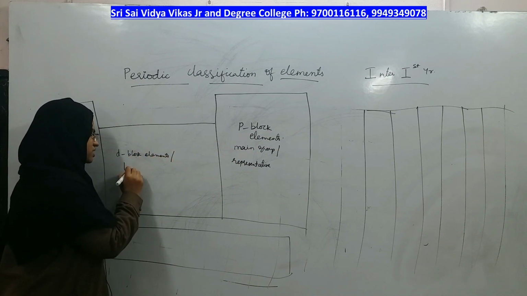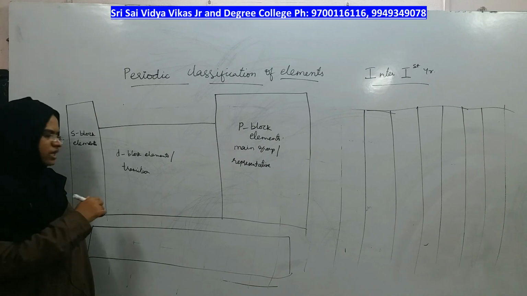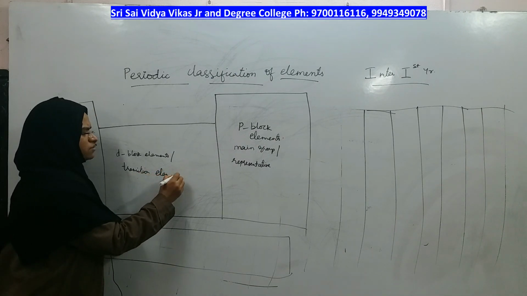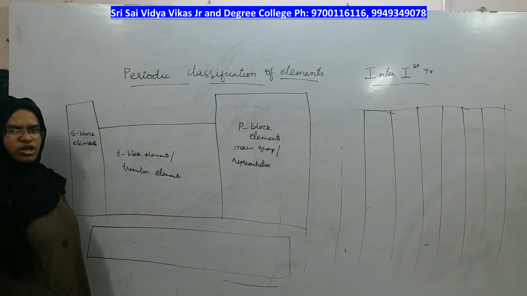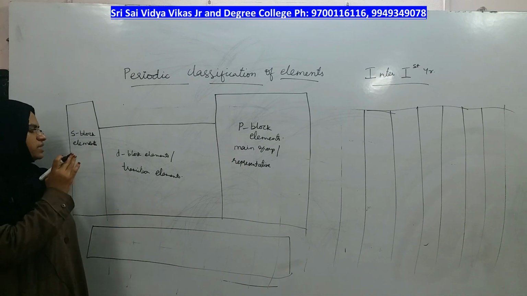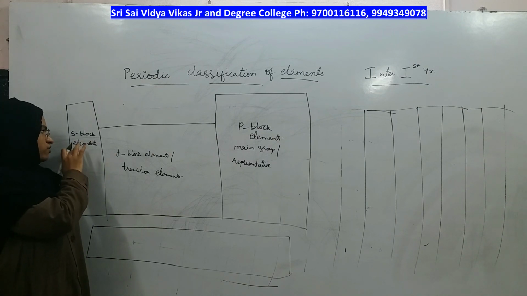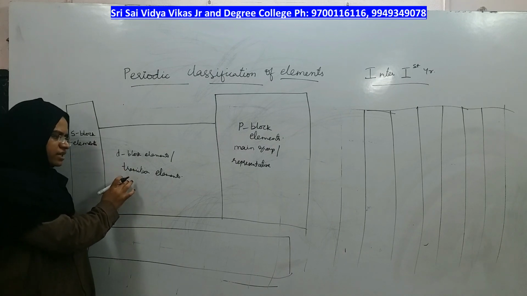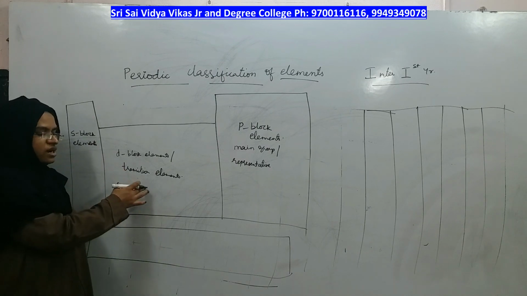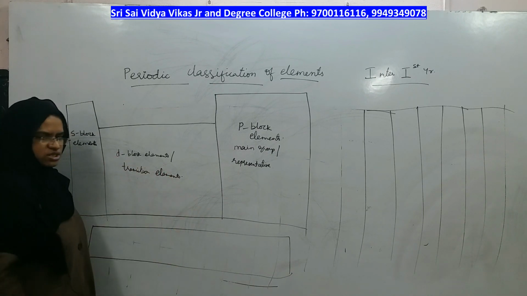or transition elements. They are called transition elements because their properties come in between S and P block elements. All D block elements come under transition elements, and mostly they are metals, but they are not soft metals, they are hard metals. The metals under S block are very soft in nature and light in weight. But the metals under D block are hard in nature, and their properties are in between S and P, therefore they are called transition elements.